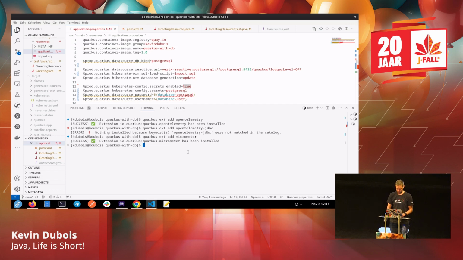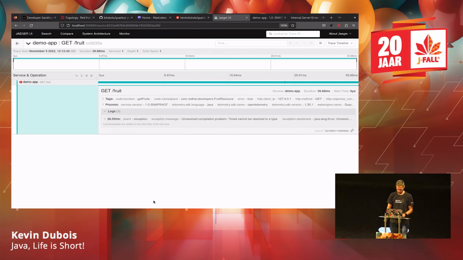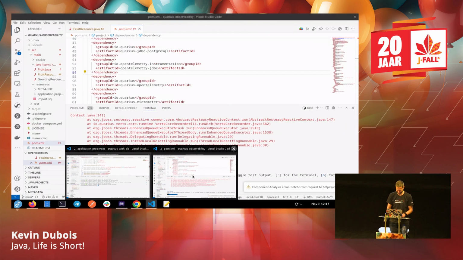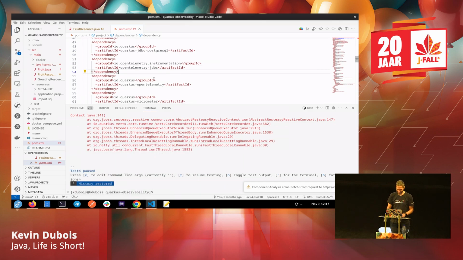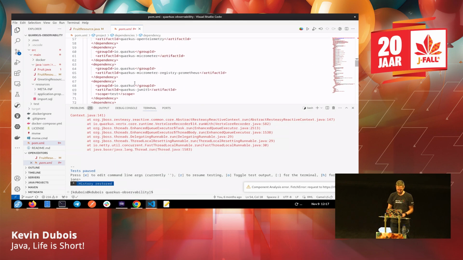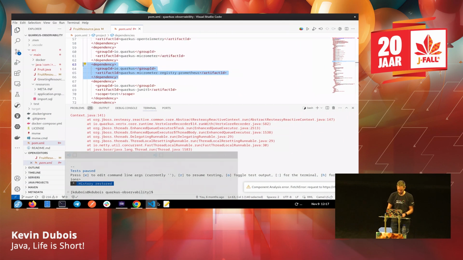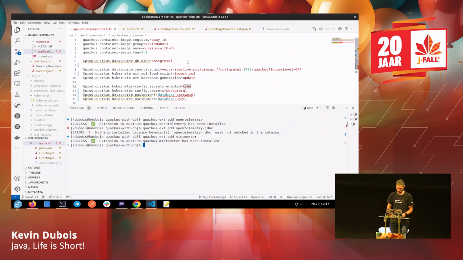And then I think I need to add, I'm going to cheat again to the other application, micrometer-registry-prometheus. So I'm going to add that one. We can just slap it straight into the POM.